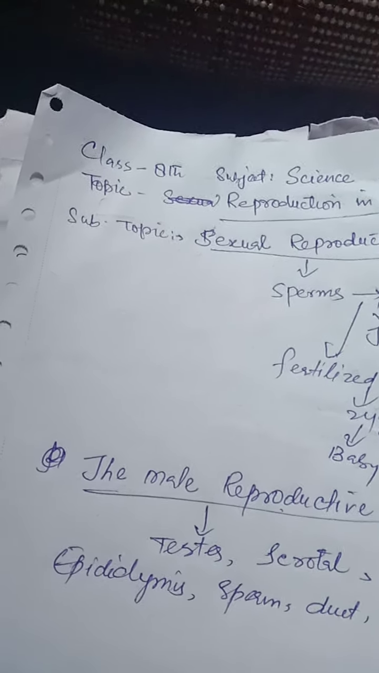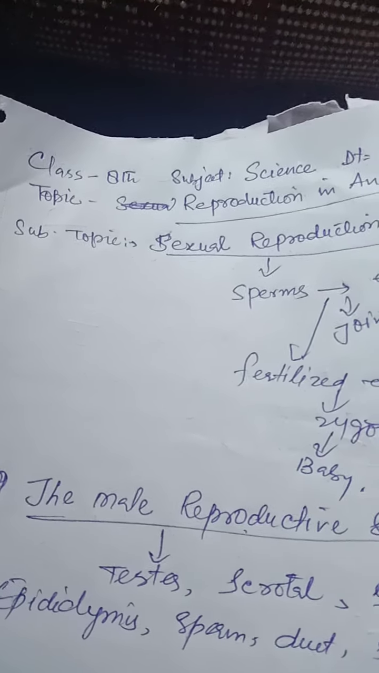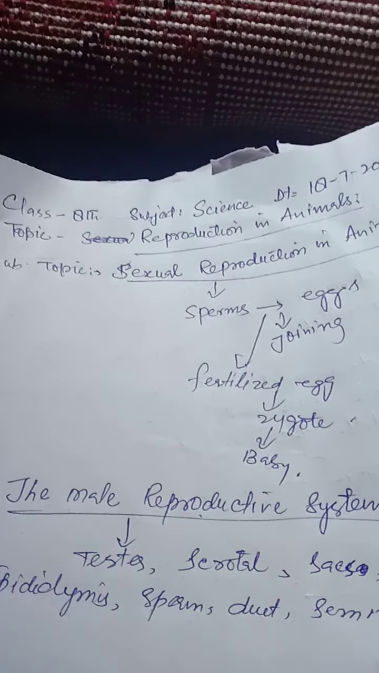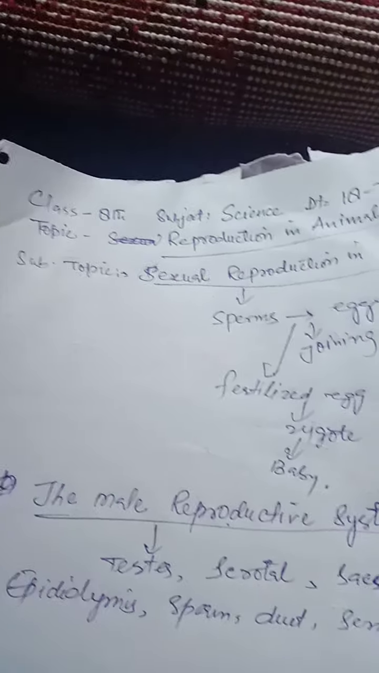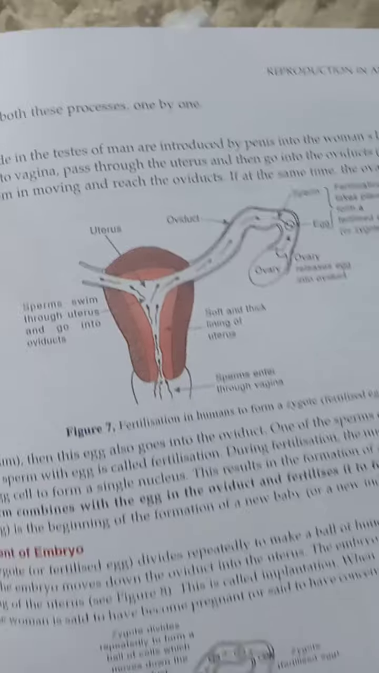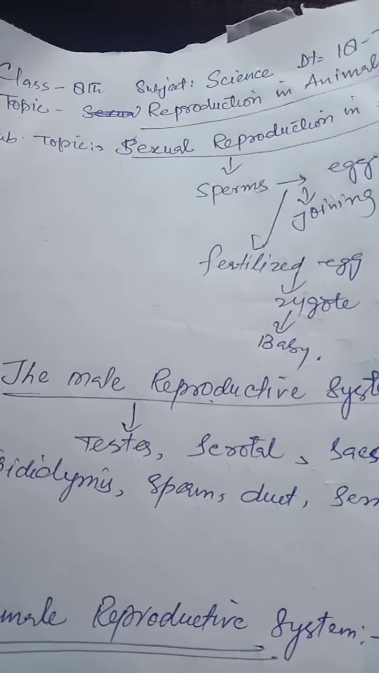Fertilization. What is fertilization? Fertilization is the process in which sperm made in the testes are introduced through the penis into the woman's body through the vagina. The sperm pass from the vagina through the uterus and then into the oviduct. The tail of the sperm helps them to move.